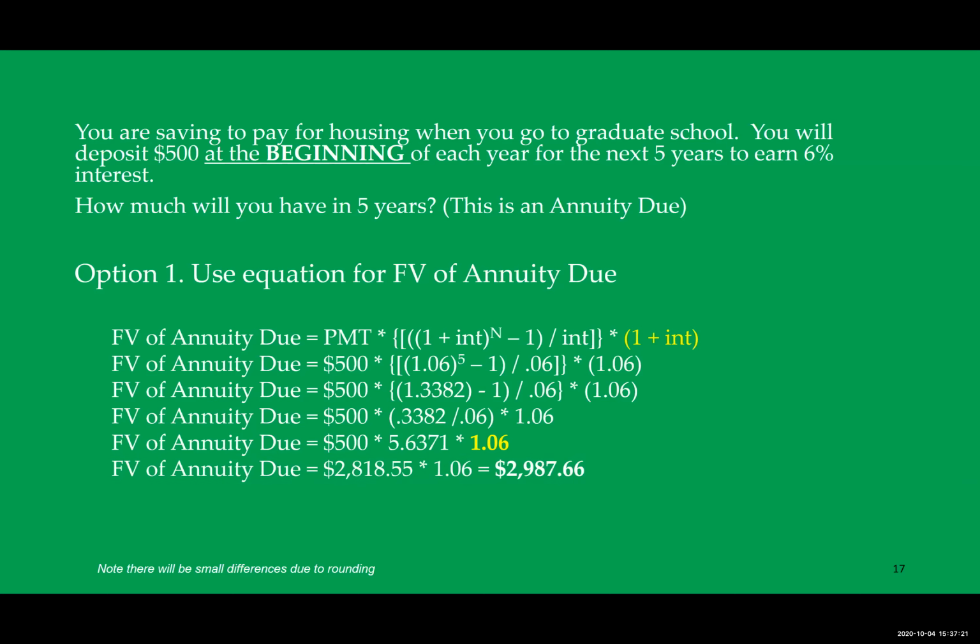And when you work through the math, notice that if you deposit $500 a year for the next 5 years at 6% interest, assuming those deposits are made at the beginning of each year, so on January 1st instead of December 31st, you will have $2,987.66. That is more than what you would have if you had done it as an ordinary annuity and deposited the money at the end of the year. Why? Because that first payment actually now can earn interest since it is made at the beginning.